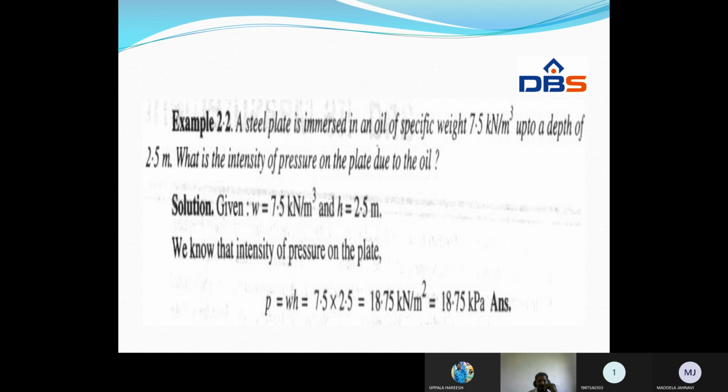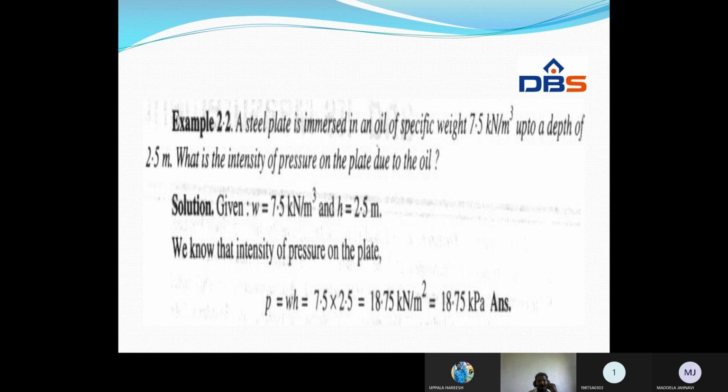A steel plate is immersed in an oil of specific weight 7.5 kilonewton per meter cube up to a depth of 2.5. What is the intensity of pressure on the plate due to the weight of the oil? Okay. So what is the weight here given? 7.5 kilonewton per meter cube. And what is the height of the liquid level? 2.5. Understand? So intensity of pressure is P equal to wh.